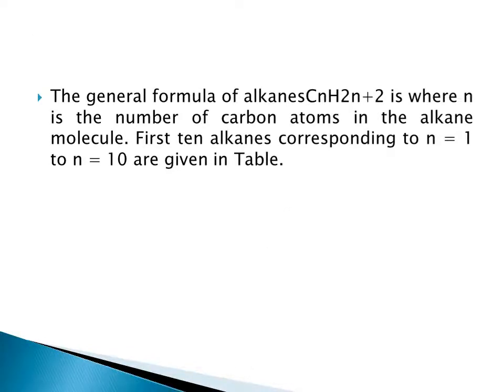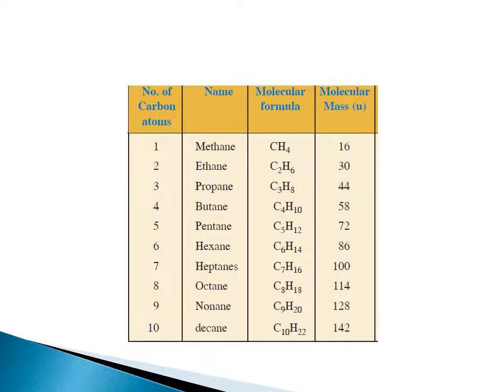The general formula of alkanes is CnH2n+2, where n is the number of carbon atoms in the alkane molecule. The first 10 alkanes corresponding to n equal to 1 to 10 are given in the table on the next slide, like methane, ethane, propane, butane, pentane, hexane, heptane, octane, nonane and decane.